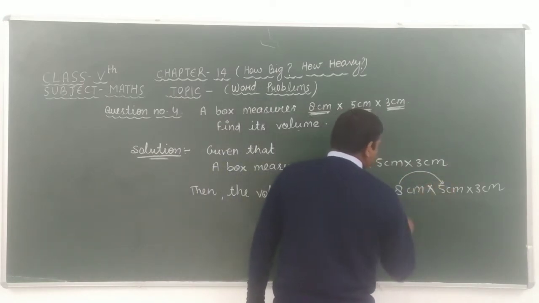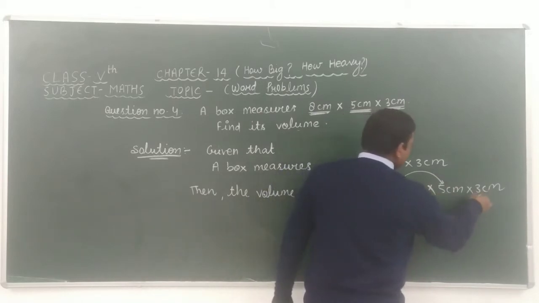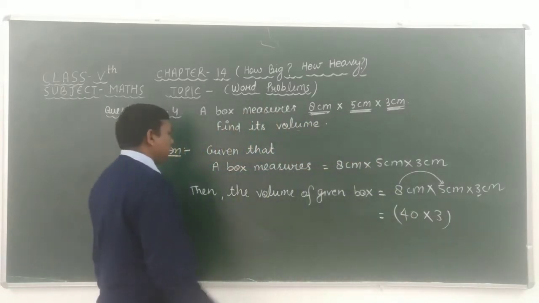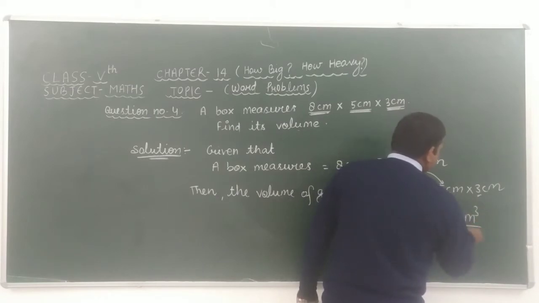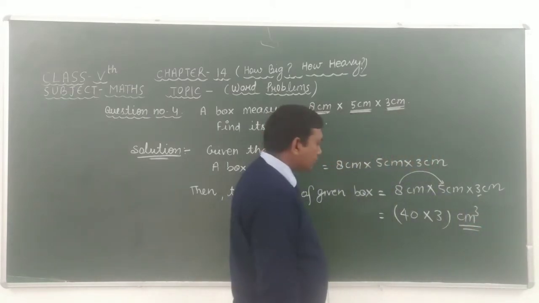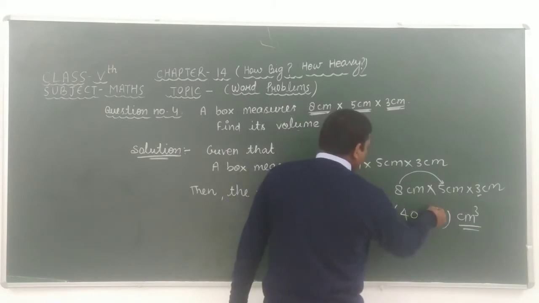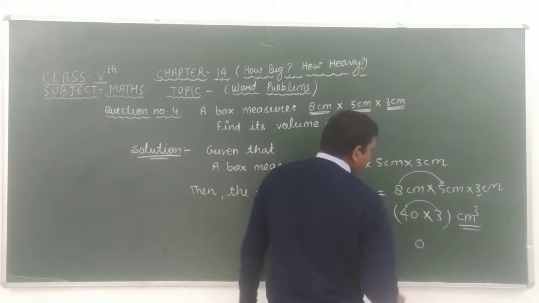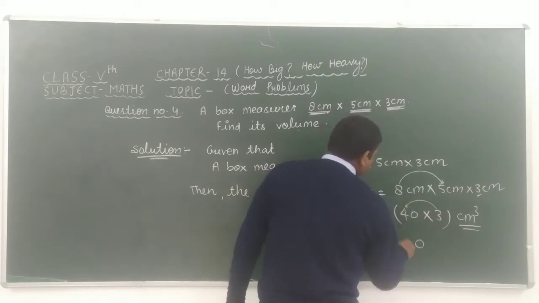8 times 5 is 40, into 3. The unit of volume is centimeter cube. After multiplying this, 3 zeros are 0 and 3 fours are 12.